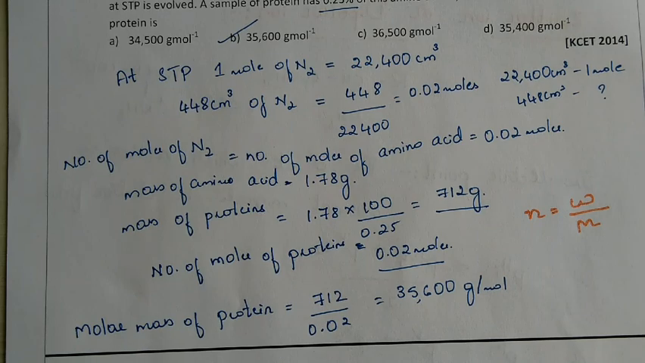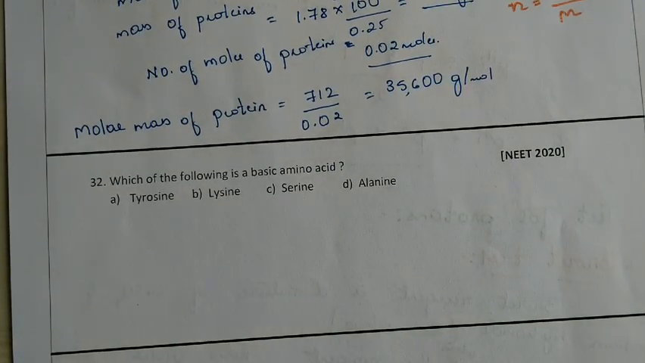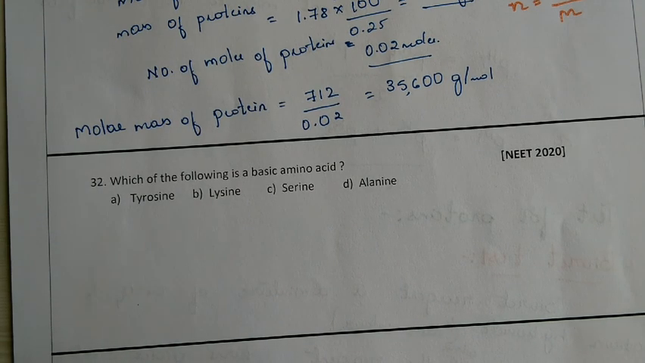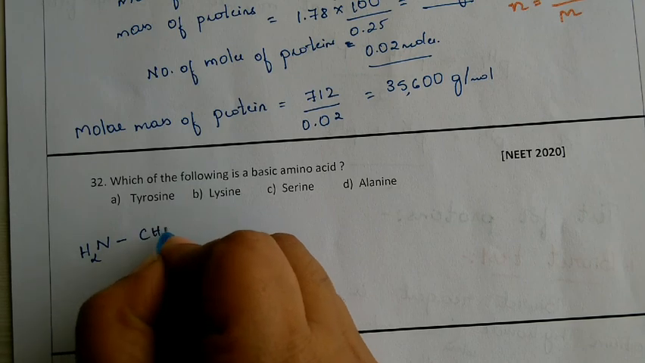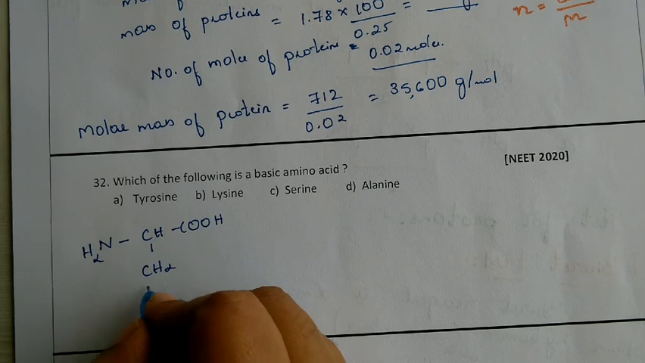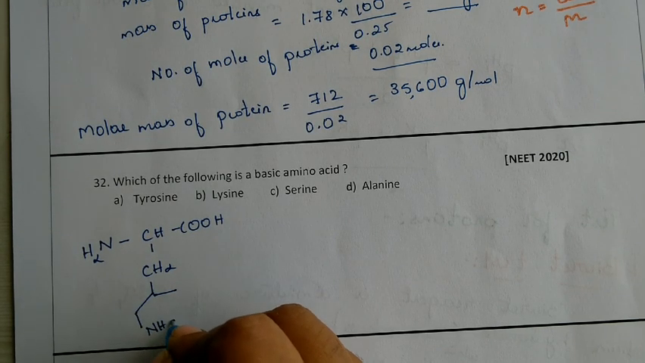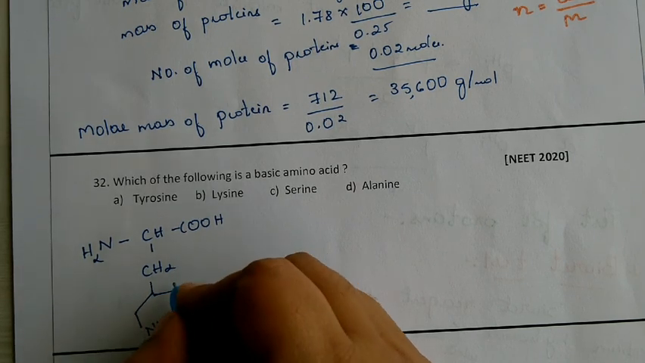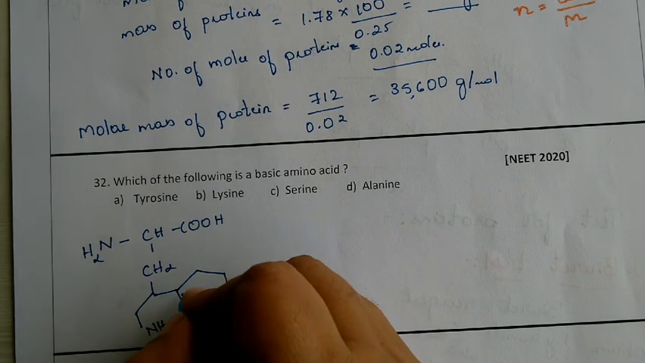Observe the things properly. Next question we'll move on to. Which of the following is a basic amino acid? We have tyrosine, lysine, serine, alanine. So we'll write the tyrosine first. The tyrosine structure: NH2, CH, COOH. We have a CH2 group. You can observe the structure properly. It is in a ring form, a 5-membered ring.